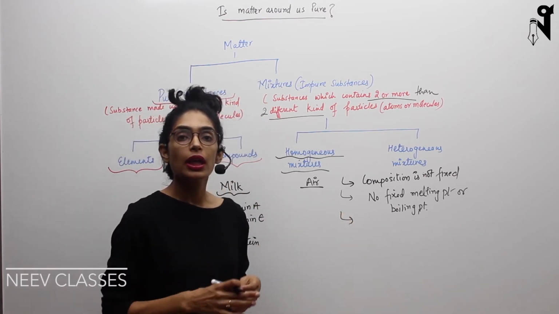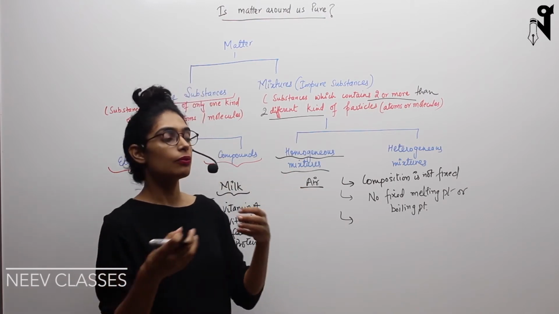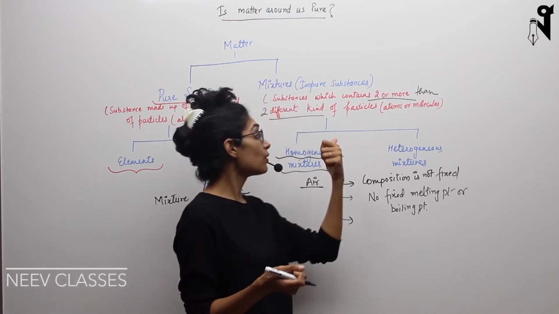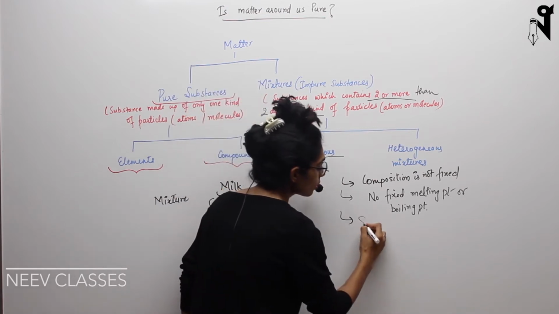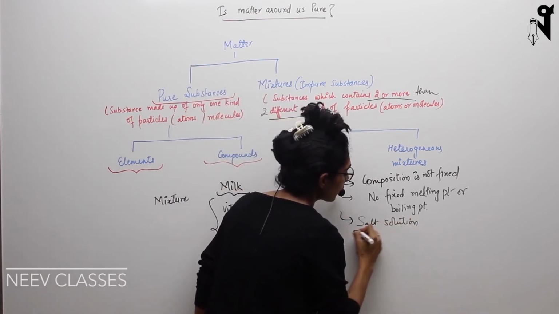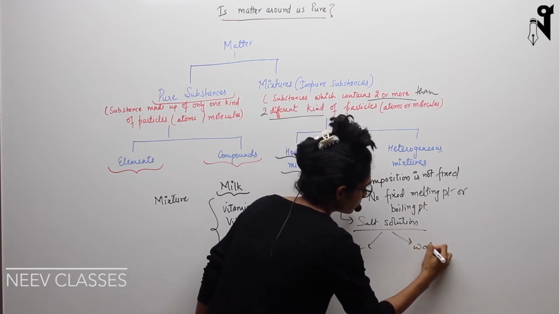Third point, again, we had discussed that for pure substances we could not convert them into different matter just by physical processes, but we can do it over here. If I have taken, let's say, a salt solution, through some physical means I can separate out salt and water.